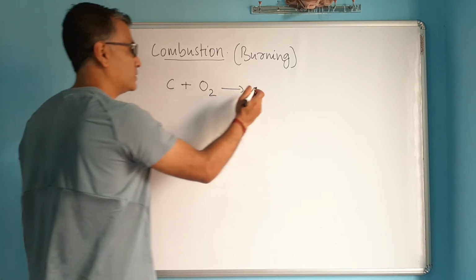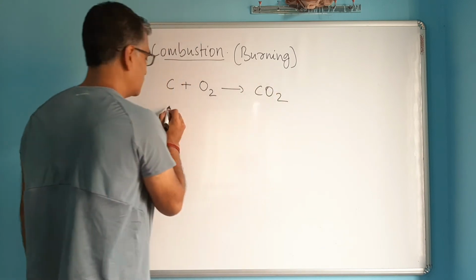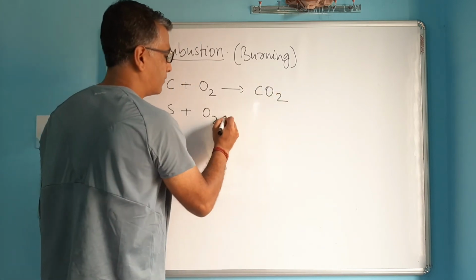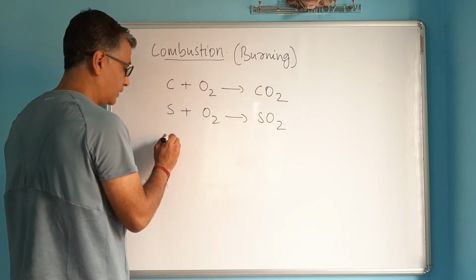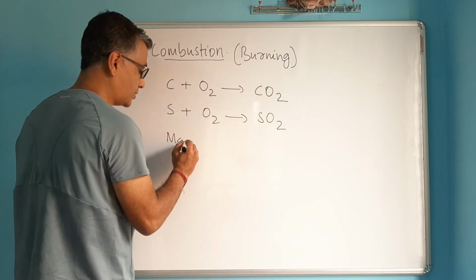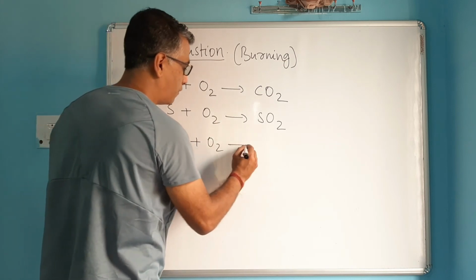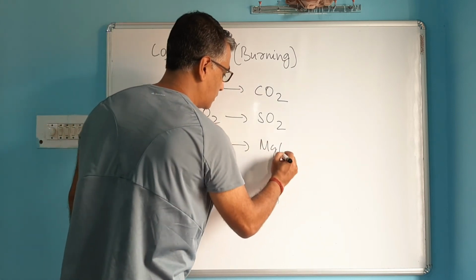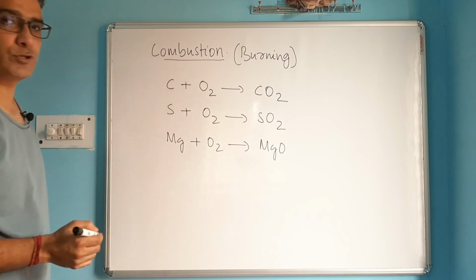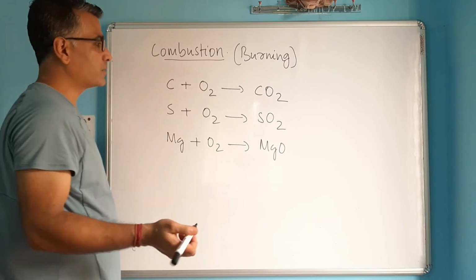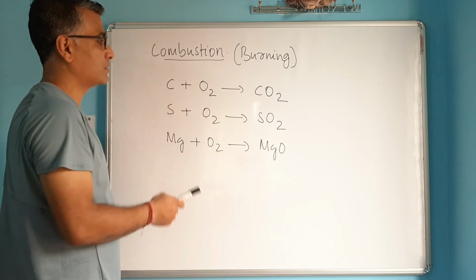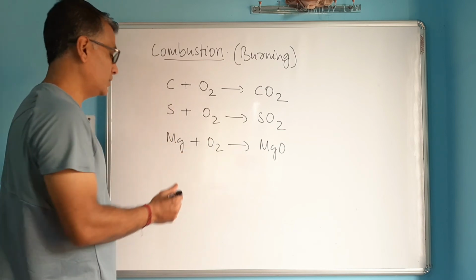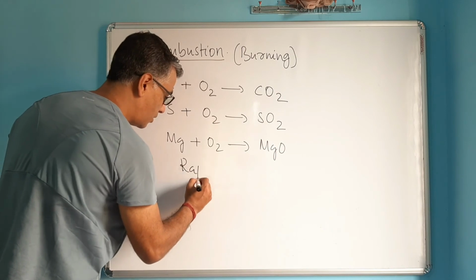So carbon burns in oxygen and forms carbon dioxide. Sulfur burns in oxygen and forms sulfur dioxide. These are all gases. And even metals such as magnesium burn in oxygen, forming magnesium oxide. So these reactions are known as combustions. You've seen a lot of substances burning. Everything burns with the help of oxygen, and these reactions are called combustion. Combustion is a rapid process. It's not a slow reaction.